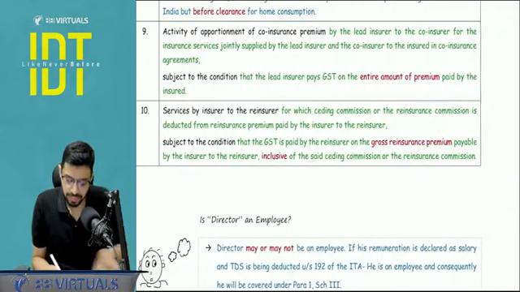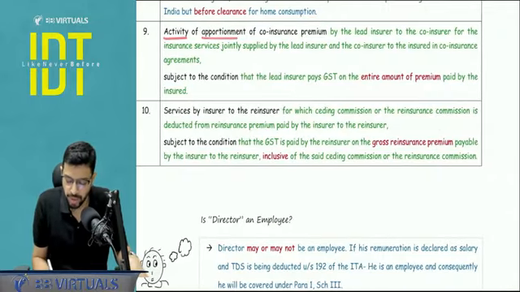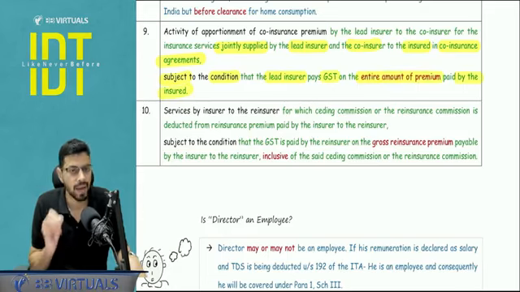Pay attention. Activity of apportionment of co-insurance premium by ICICI lead insurer to IFFCO Tokyo co-insurer for the insurance services which they have jointly supplied by lead insurer and co-insurer to the insured A Limited in the co-insurance agreement, subject to the condition that ICICI lead insurer pays GST on entire 10 lakh rupees premium paid by A Limited.